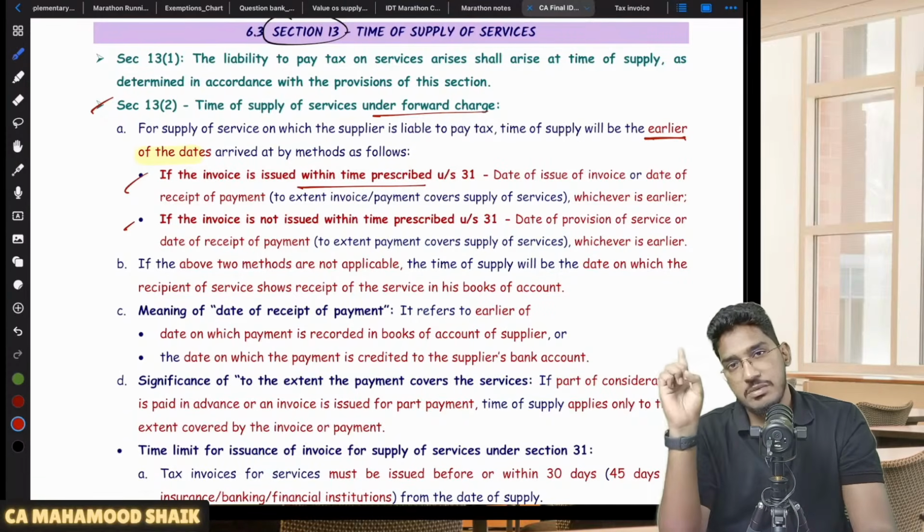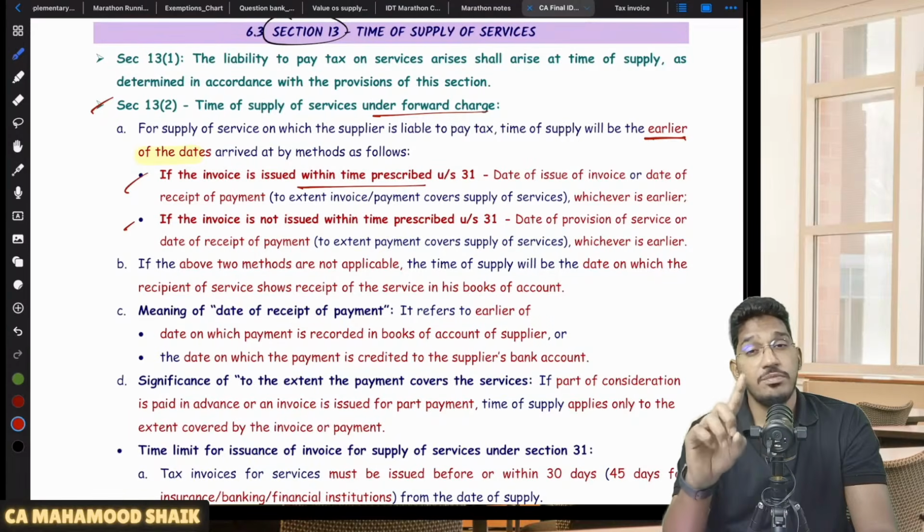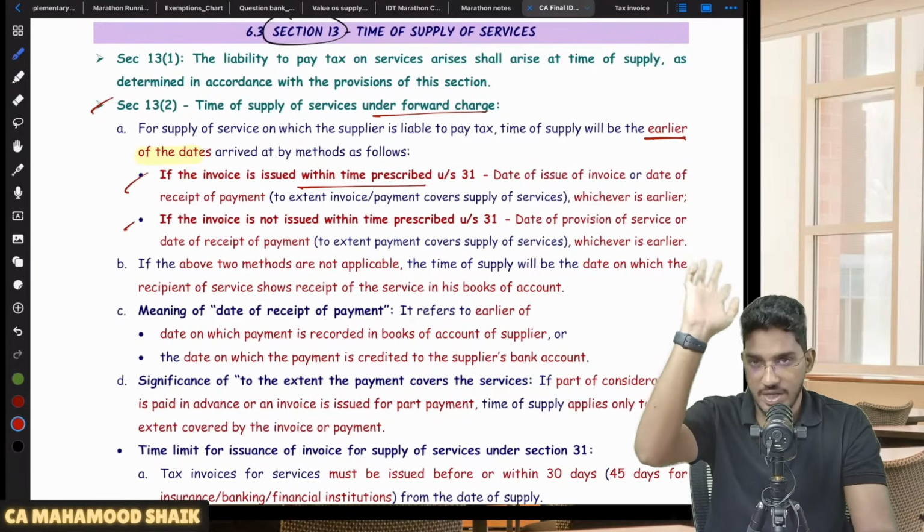So if you refer to section number 31, time limit for issuance of invoices, in case of supply of services, you can issue the invoice within 45 days in case of banks, financial institutions, etc. In case of all other entities, you are required to issue the invoice within 30 days from the date of provision of service. So the time limit for issuance of invoice will be there in the tax invoice chapter.